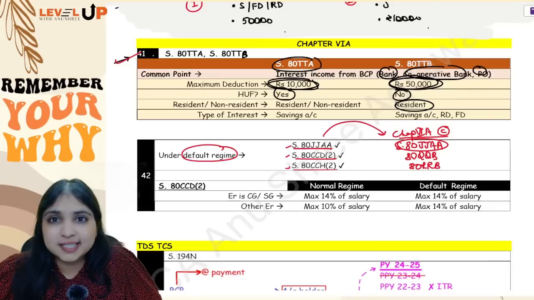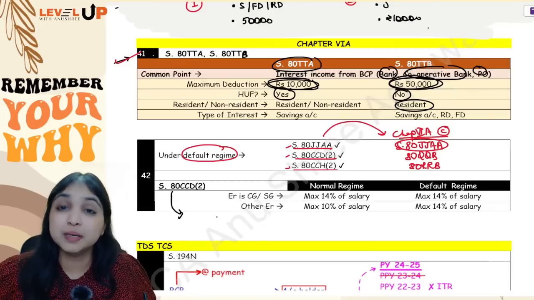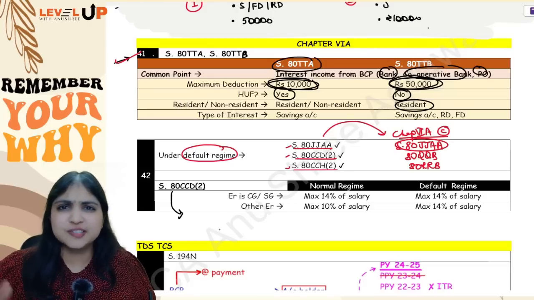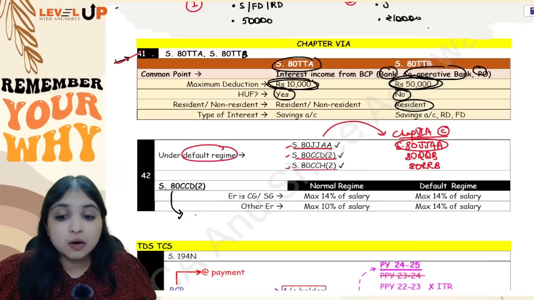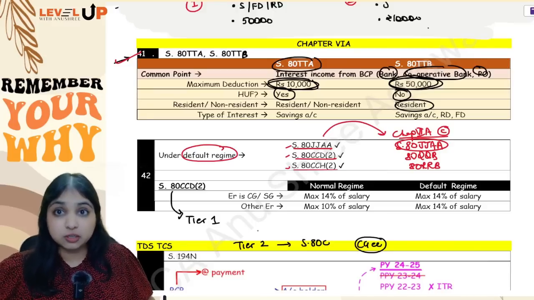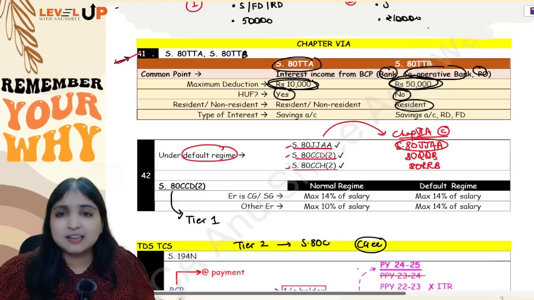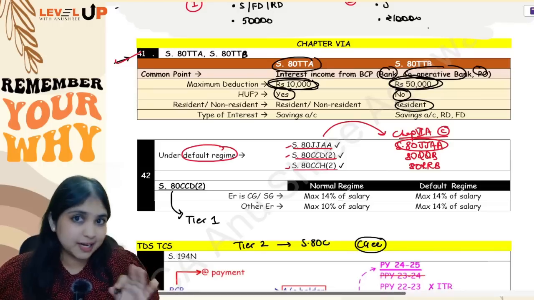See, 80CCD covers NPS contributions, National Pension Scheme, Atal Pension Yojana, New Pension Scheme, whatever you want to call it. Now NPS Tier 1 account is covered in 80CCD. If the assessee is contributing to Tier 2 account, it will go to section 80C, but only if assessee is a central government employee. If assessee is contributing to Tier 2 account, and is not a central government employee, then neither will 80C apply nor will 80CCD apply, no section will apply.